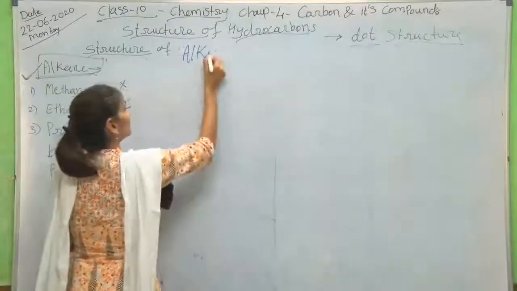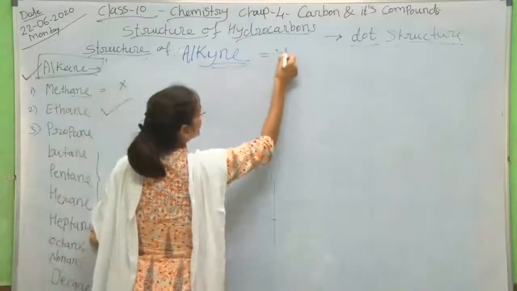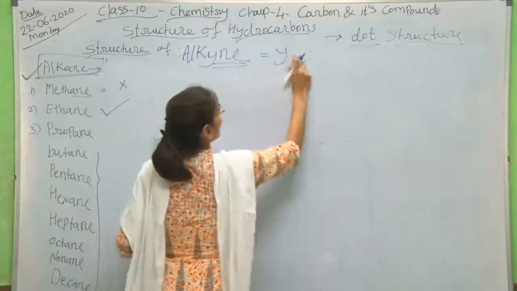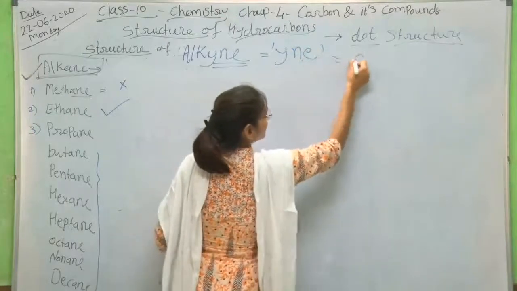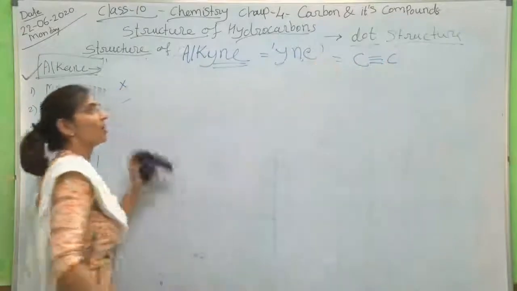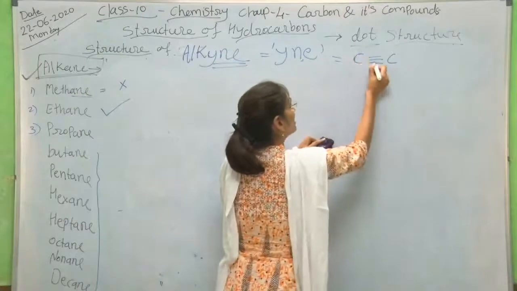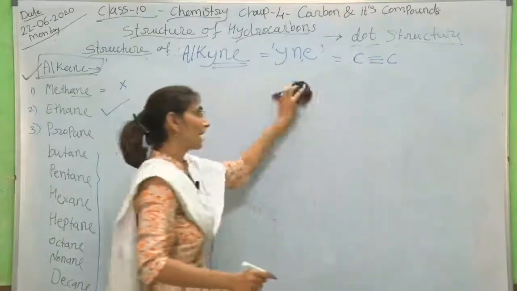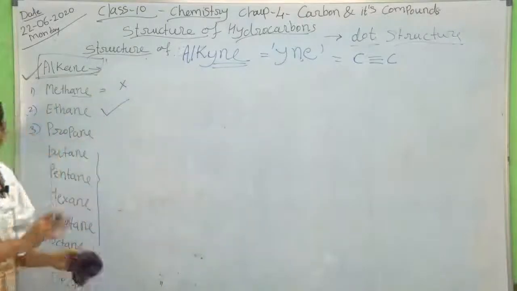Alkyne. Now, the functional group is yne, ine. And what is the identity of that? A carbon-carbon triple bond must be there. Like the double bond, here there will be a triple bond between two carbon atoms.